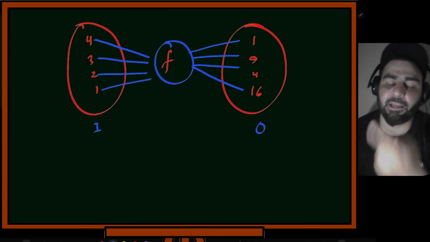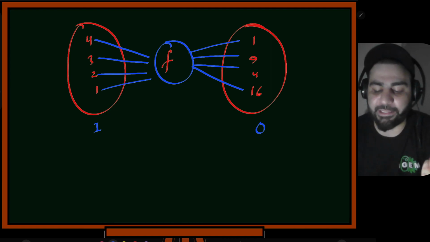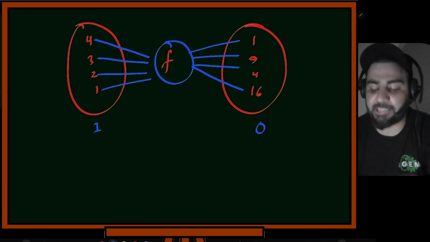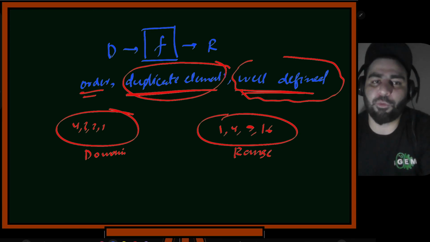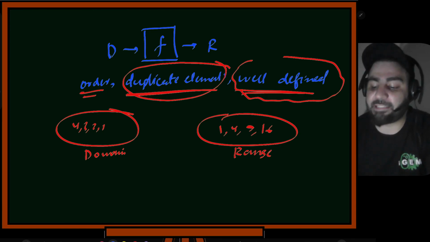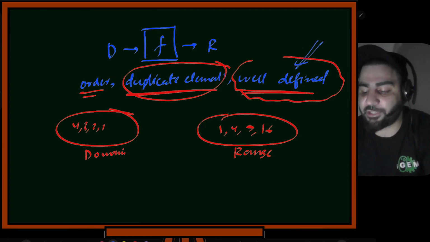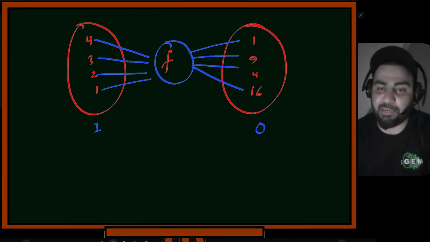The first property is that order should not matter. I can give these elements in any order. And the second thing I said is duplicate elements, I don't care about these things. If there are duplicate elements, I won't care about them. And third thing is well defined. We'll have a detailed discussion on this. So what mathematicians named the thing with these properties, they named it a set. So now I'll call it a set.